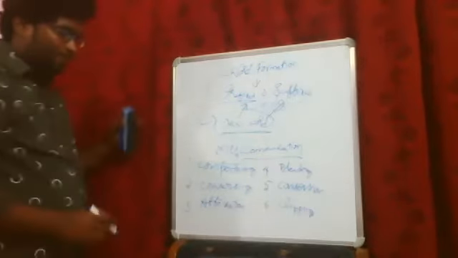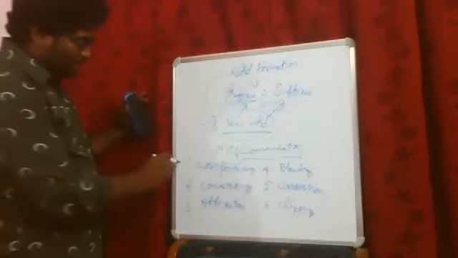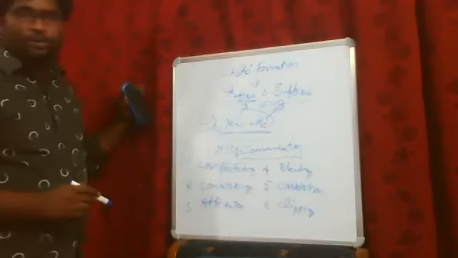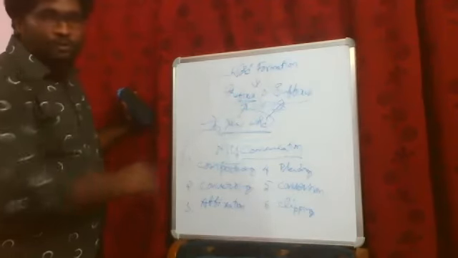With the help of these things, we can create new words. These are all called types of word formation.